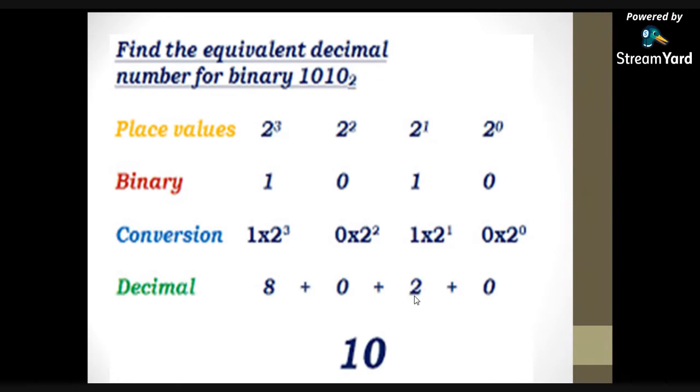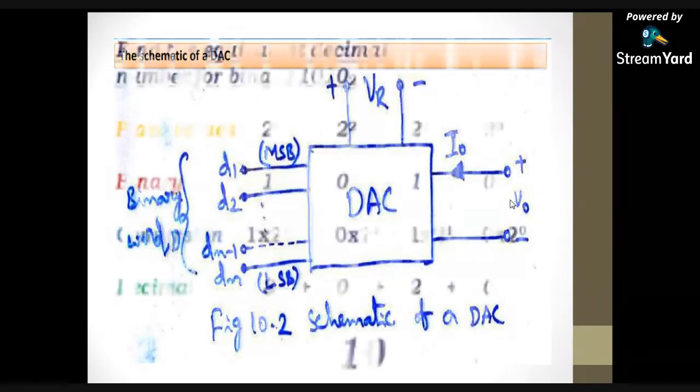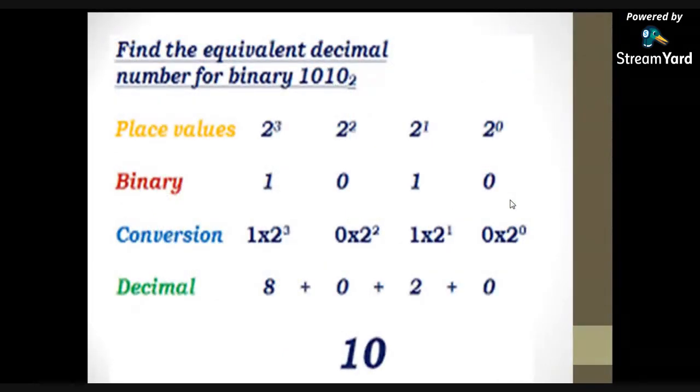Okay, ma'am. DAC is the device which converts the digital signal into the analog signal. The analog signal may be available in the form of voltage or current. To understand the DAC circuit, I am taking one binary number, which is in digital form, that is 1010. To calculate the value of this 1010, you assign positional weightage to each digit.